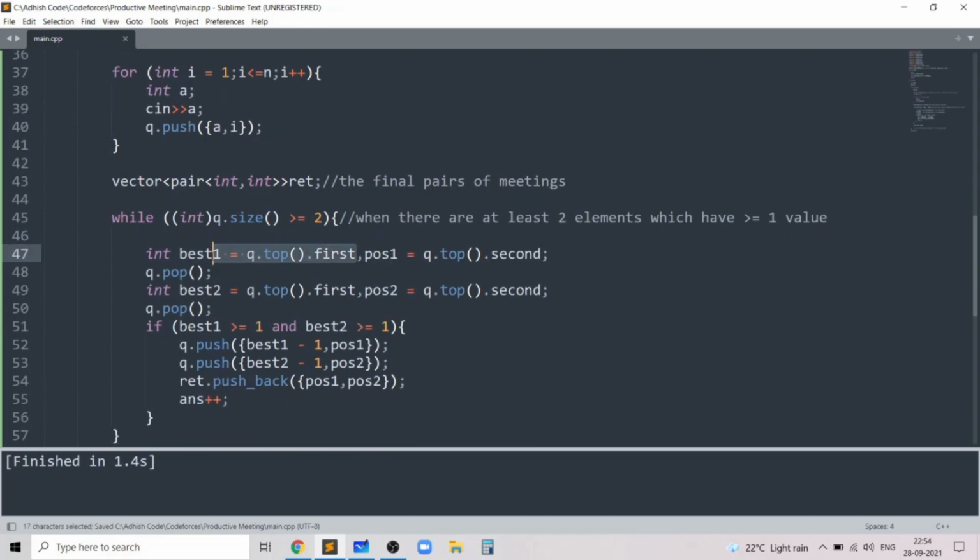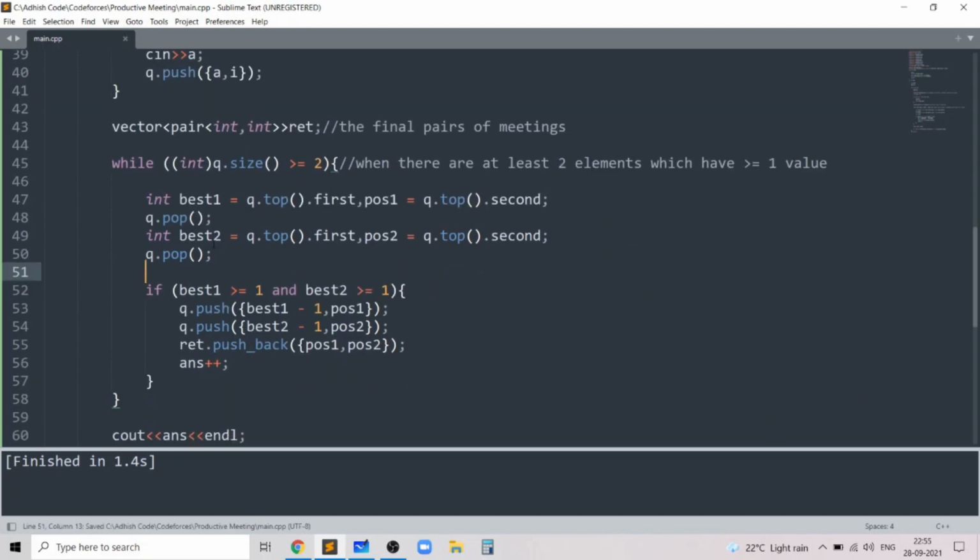So best1 represents the best sociability value for the top element, and pos1 represents the index at which it occurs. Then best2 represents the second highest sociability value, and pos2 represents the index at which it occurs. And then I'll pop these off because I no longer have them. I do a meeting between them if both of them are greater than or equal to 1.